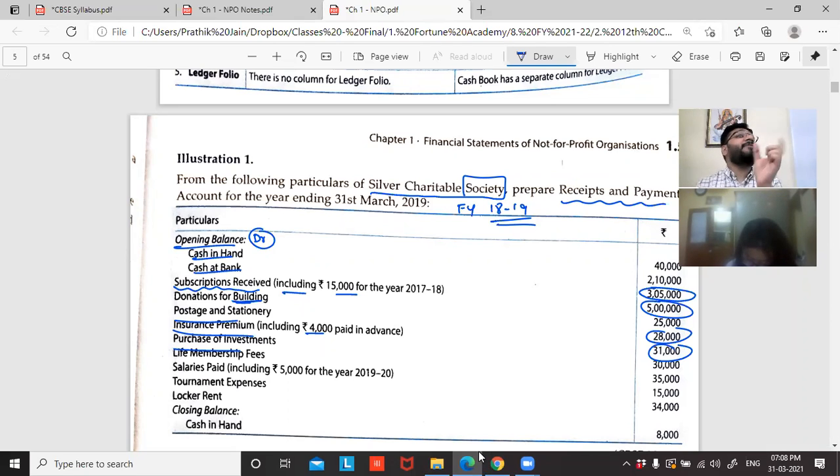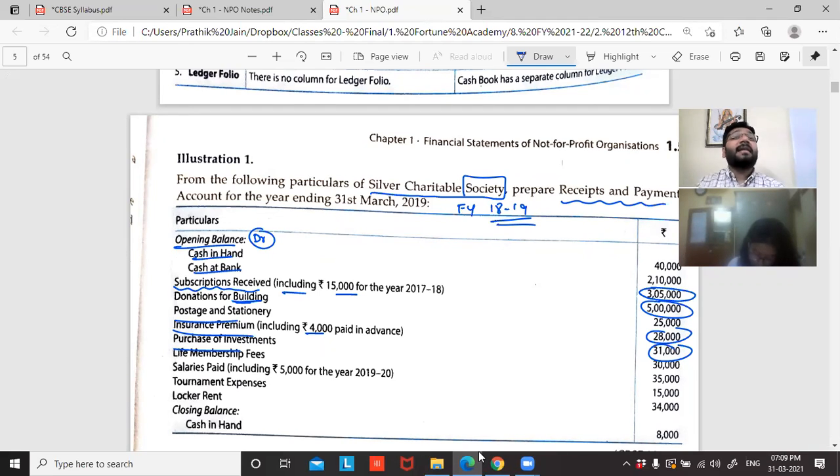Forget life, let's talk about membership fee. Membership fee means a member is paying the fee. Who is the member here? The person who has formed the organization. There'll be multiple people, let's say all of us put together. They are all members of this organization, so you're paying the fees. For the organization, guys, accounting entity concept, 11th standard: owner is different from business. Members are different from organizations. So if members are paying money, to whom are they paying? The NPO. For the NPO, is money coming in or going out? Coming in.